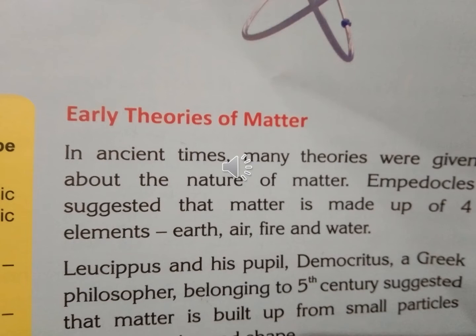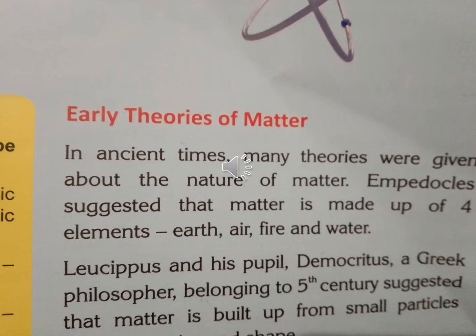Then Leucippus and his student Democritus proposed an atomic basis of matter, believing that all matter is built up from tiny particles, small particles differing in size and shape.